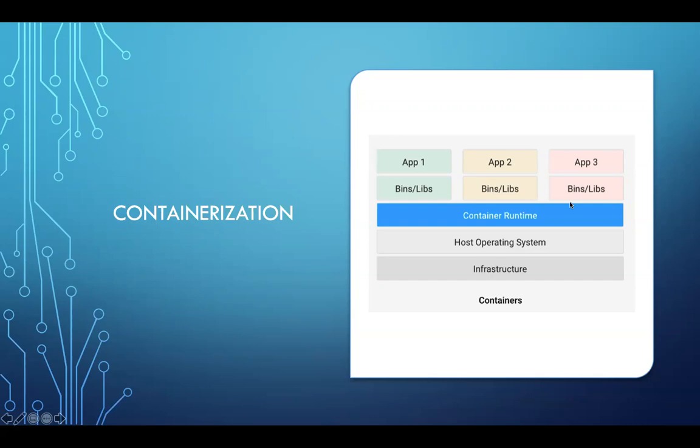Over your host operating system, once you install Docker, which is your container runtime, you get the ability to spawn containers. Over your container runtime, you can have containers that only have their own respective bins and libraries, and also the application that is going to run over that. You can have one more container over here and one more over here, and all of your containers' memory and CPU capability is dependent upon the infrastructure that you provision. If this infrastructure has 8 virtual CPUs and 16 GB of RAM, the containers being spawned are limited to your host infrastructure's capability.